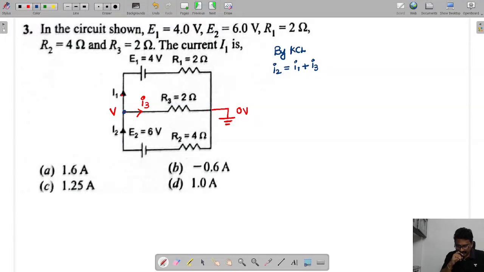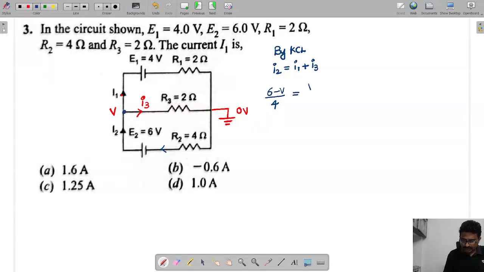Now let's see. I1 is equal to what? I2, what is I2? This is the current going like this, and this value 6 is given. So that is 6 minus V by 4, which is equal to I1.